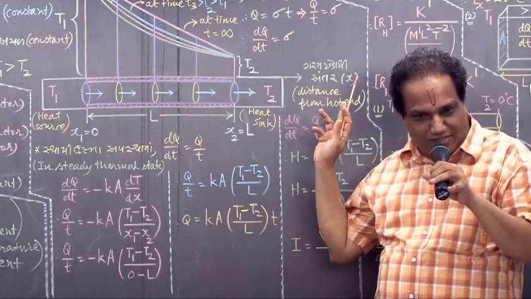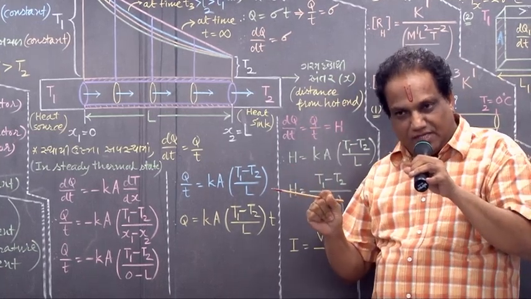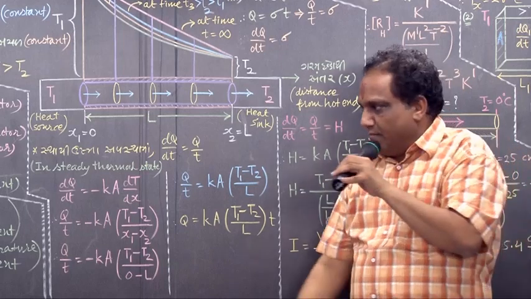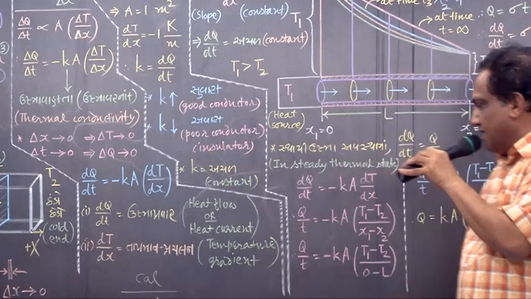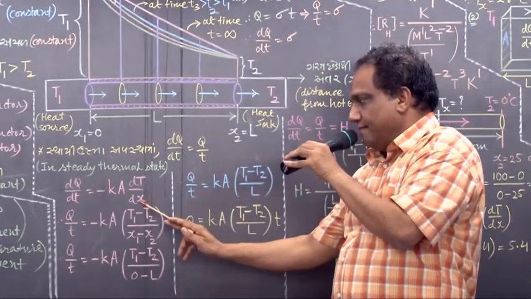You have come to know about the reason, correct? Now tell me, in steady thermostat dq by dt equals to? What is dq by dt? Minus Ka dt by dx. Everybody? Minus Ka dt by dx.